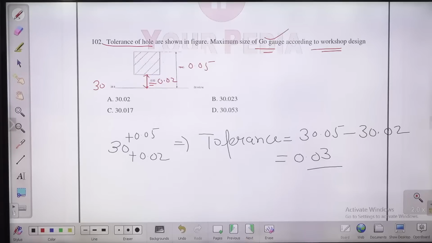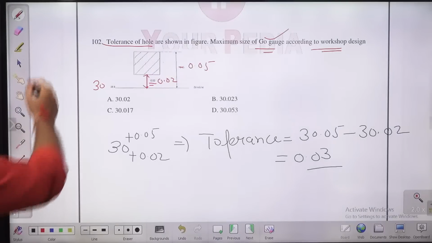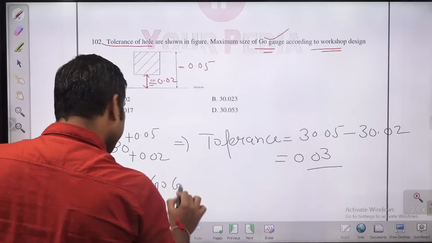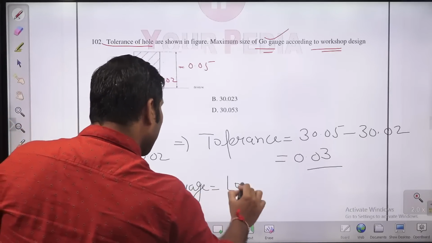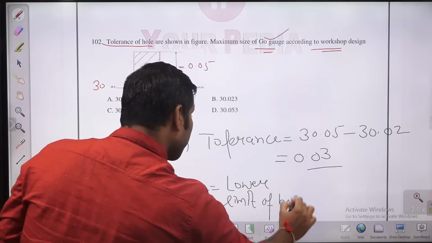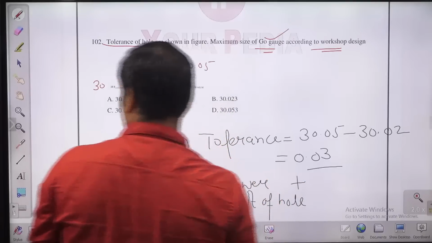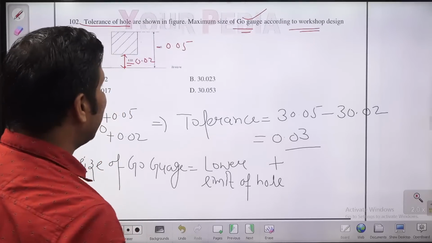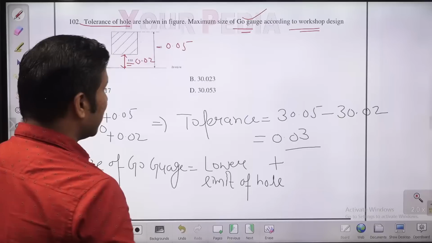Now, how much is the size of the go gauge, guys? The size of the go gauge is nothing but the lower limit of the hole plus the wear allowance. Generally we take that as 10% of the tolerance.